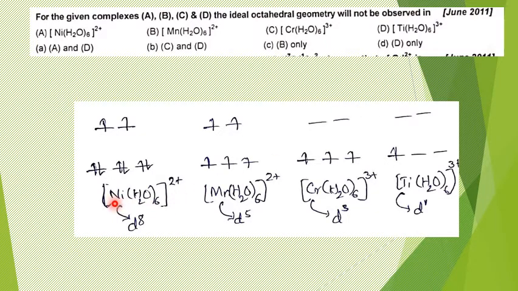If you look at the first complex, [Ni(H2O)6]2+, Ni is in the 2+ oxidation state, so it is a d8 system, and the electronic distribution will be t2g6 eg2. It is a uniform distribution, and therefore it should not show Jahn Teller distortion. Come to Mn, which is in the 2+ oxidation state, which is d5. Last question we dealt with the same, right? Here also it is even distribution, no Jahn Teller distortion.